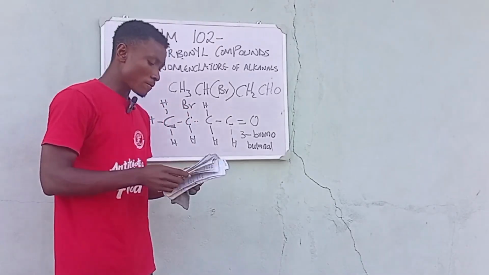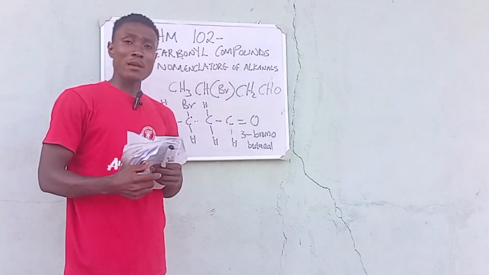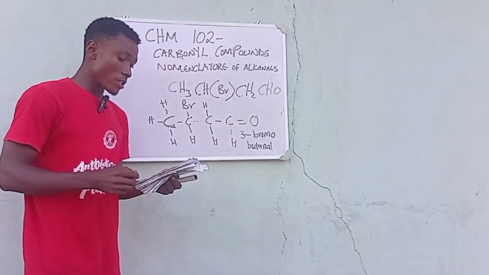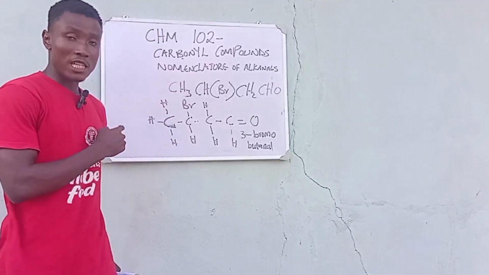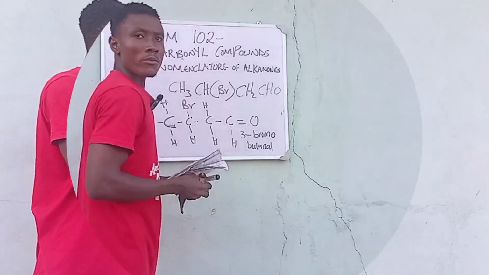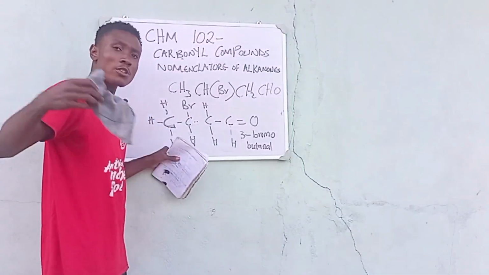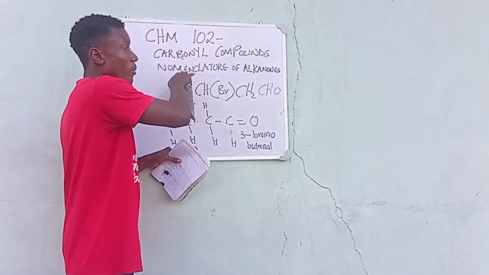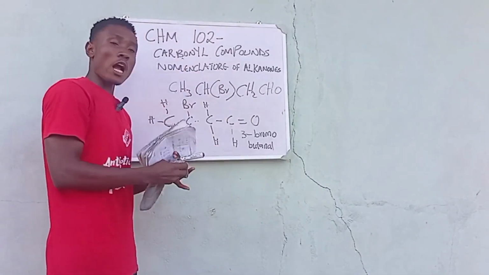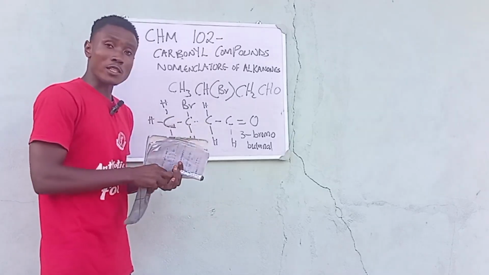So now let's move on. Remember what I said? I said the simplest member of the alkanals is methanal. So that is just it when it comes to the alkanals. All right, so basically we are done with the alkanals, which are known as aldehydes. And what we are going to talk about right now is the nomenclature of the alkanones, which are also known as ketones, right?